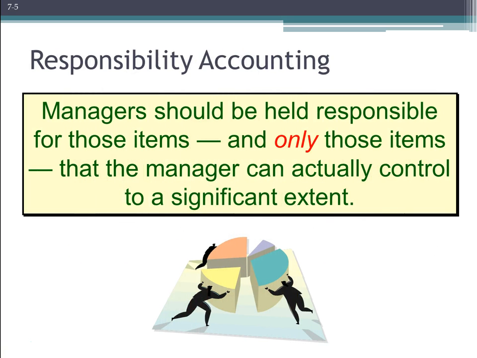One of the things that's covered in the chapter is that when we're preparing budgets, obviously we want to create goals for managers, and you want to hold them to it. However, you want to make sure that they're only held responsible and accountable for those things that are actually within their control. I think it makes sense. You don't want to hold a sales manager responsible for problems that are happening in the purchasing department, for example.